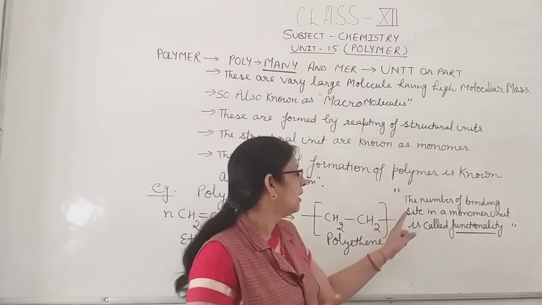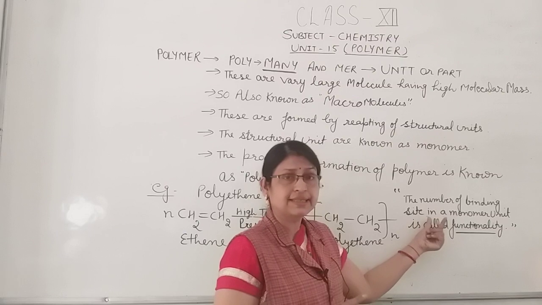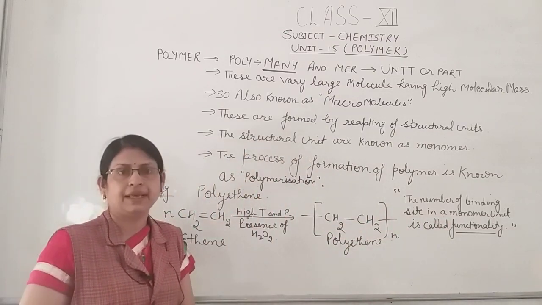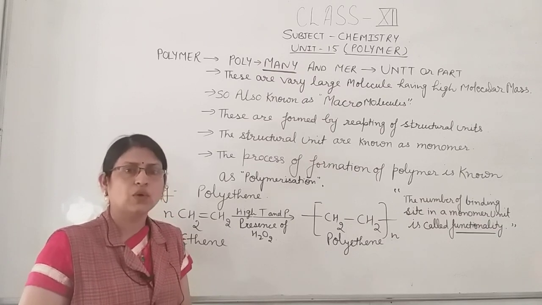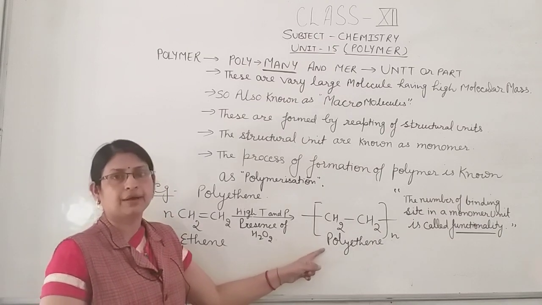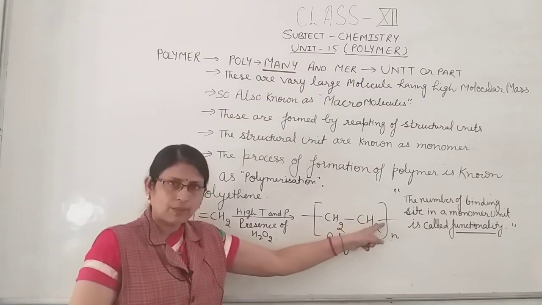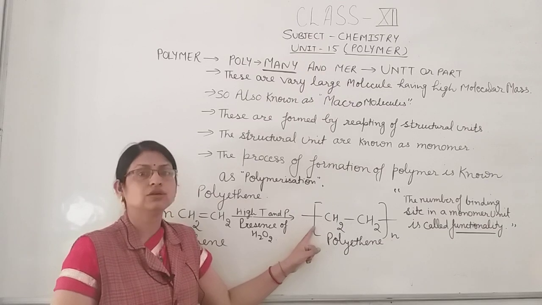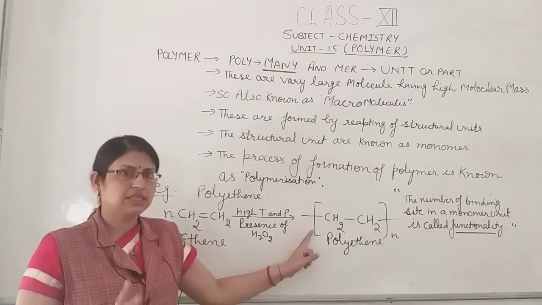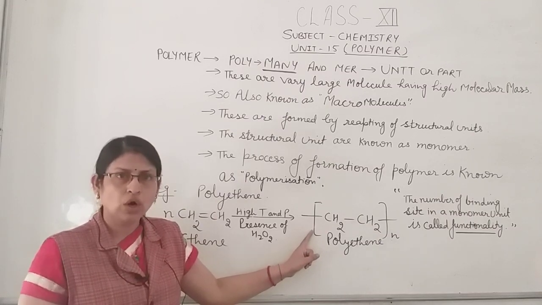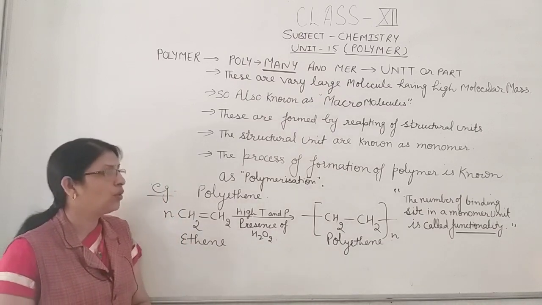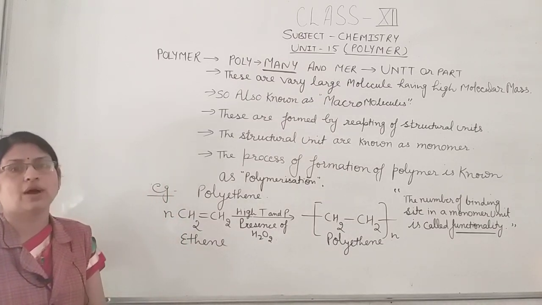Again a question: the number of binding sites in a monomer unit is called its functionality. A one-line question, what is functionality? The number of binding sites in a monomer unit. Here is one binding site, and this is the second binding site. So ethene has functionality two. Sometimes this functionality may be 3, maybe 4. So you learn it: the number of binding sites in a monomer unit is called its functionality.